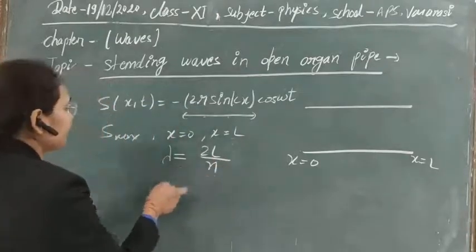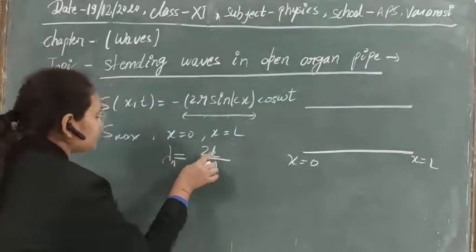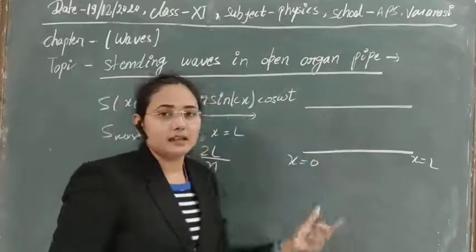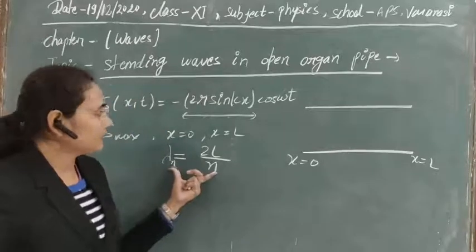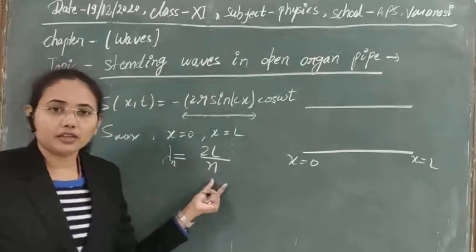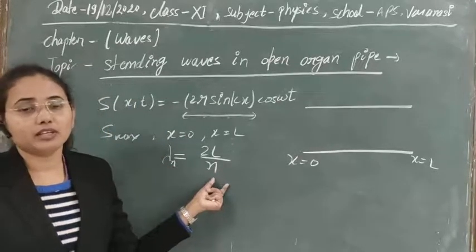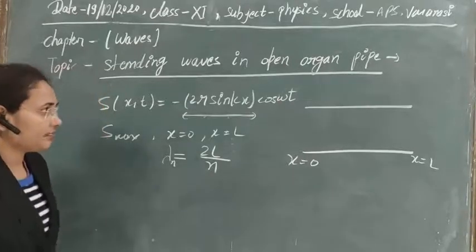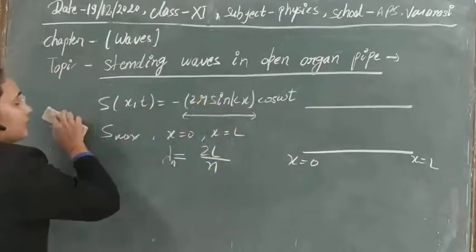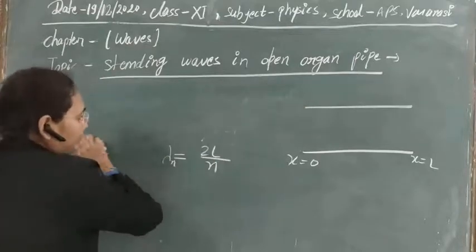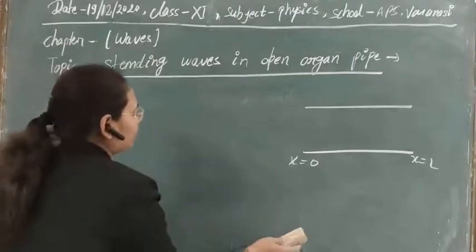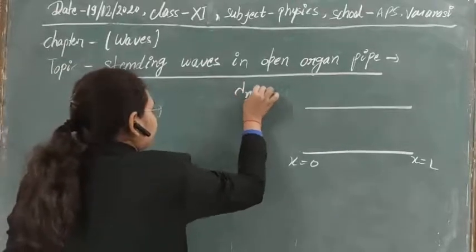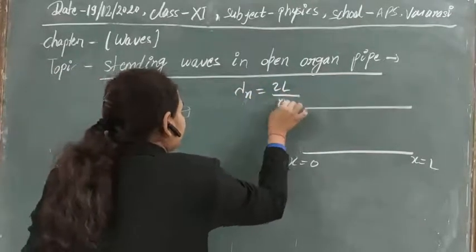So now we have lambda n, whose value is equal to 2L by N for this condition. Now we can define the frequency of the first harmonic and calculate the frequency of the second harmonic. So let's see them, that is more important. This is the same way as we have done before. So first of all let's write it: this is 2L by N.